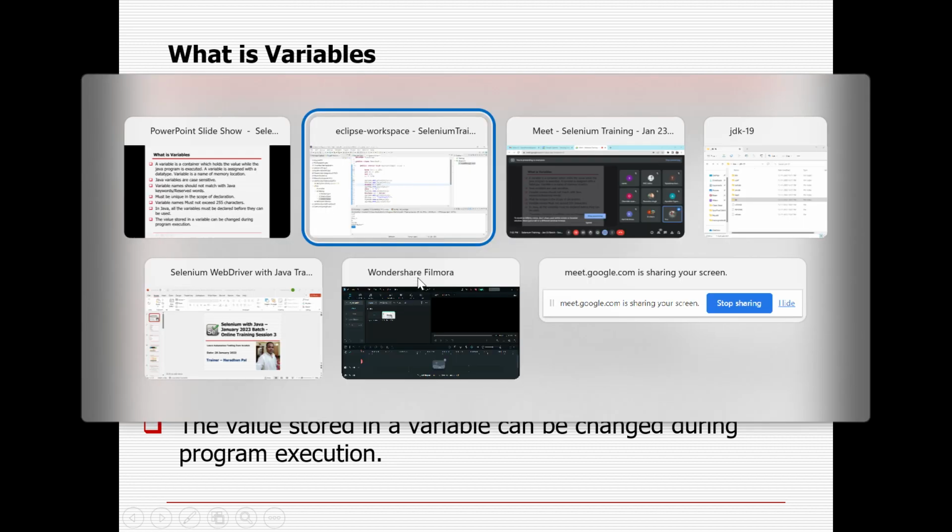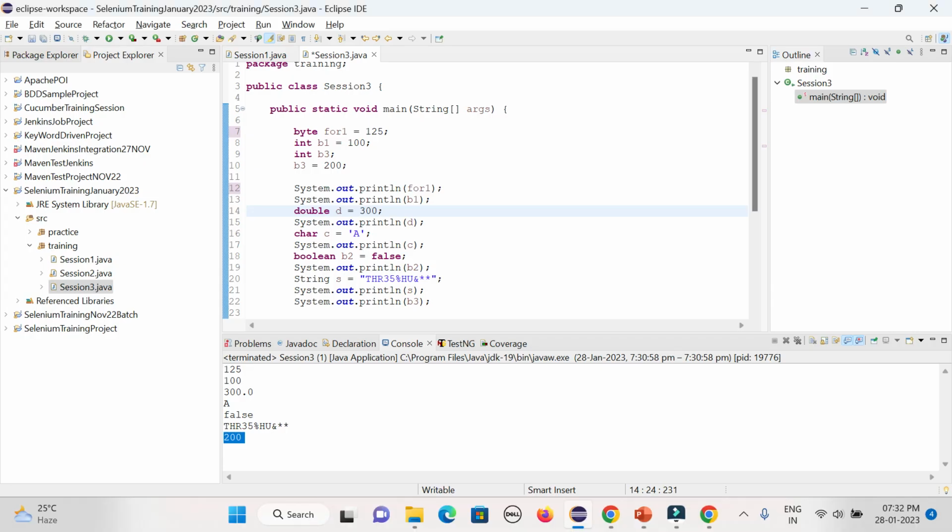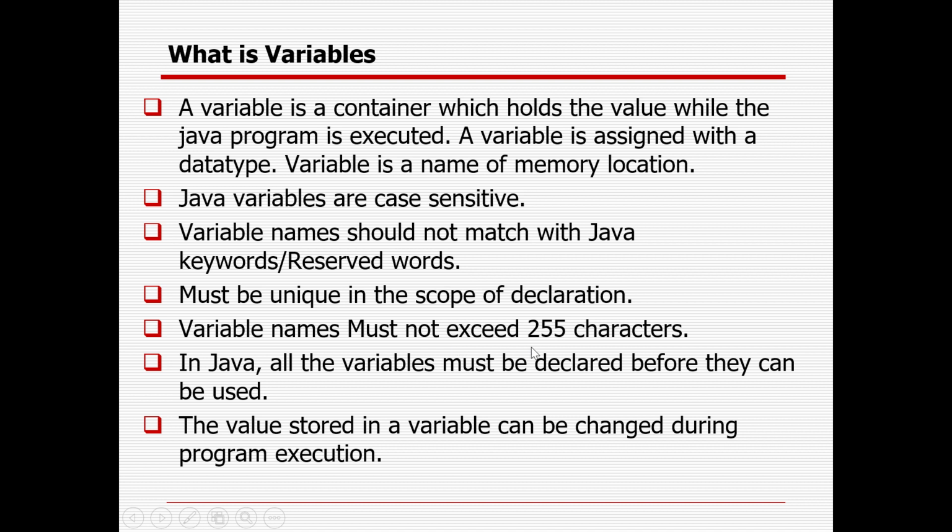It should also be case sensitive. Suppose here you are giving "for1" with a capital F. Will it work? No, because capital F and small f are totally different. So here you also need to change it to capital F, otherwise it will throw the error. The variable name is limited in length, so you need to define it within the limit.